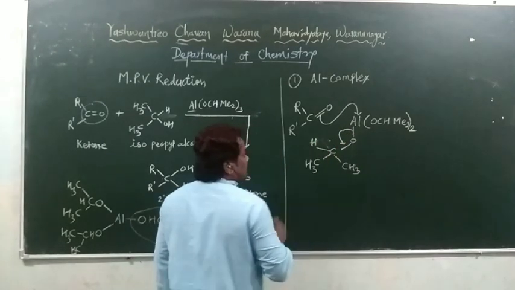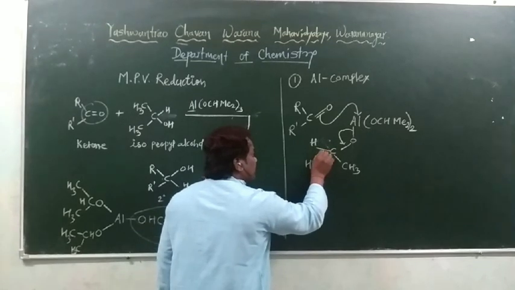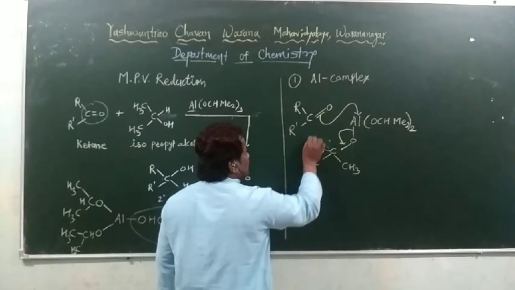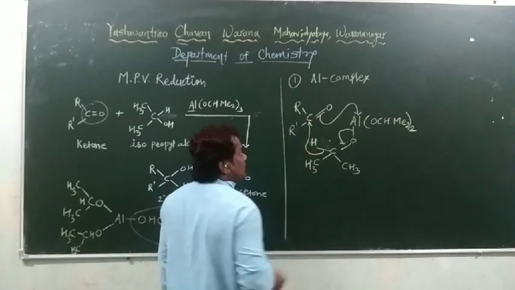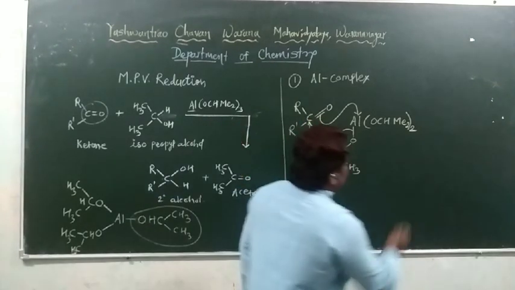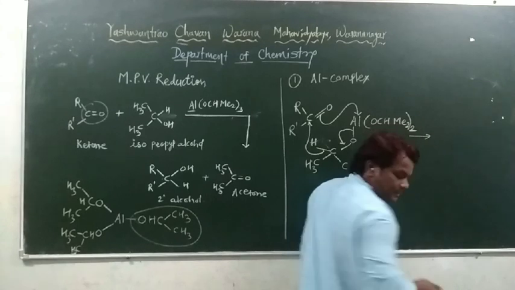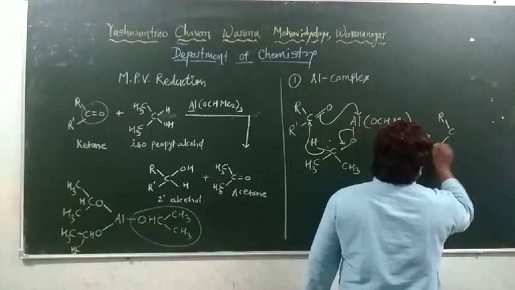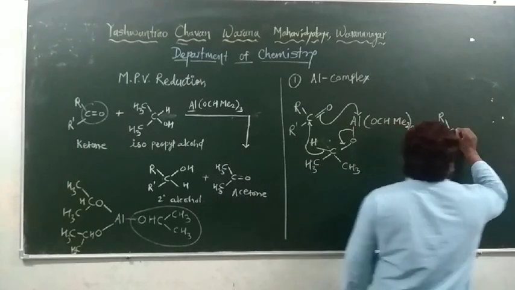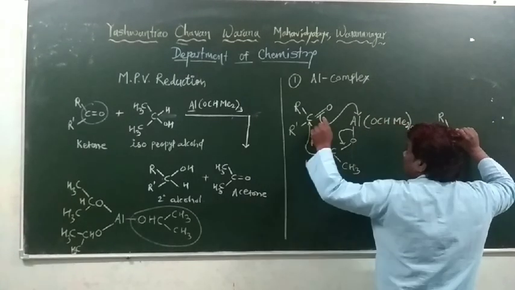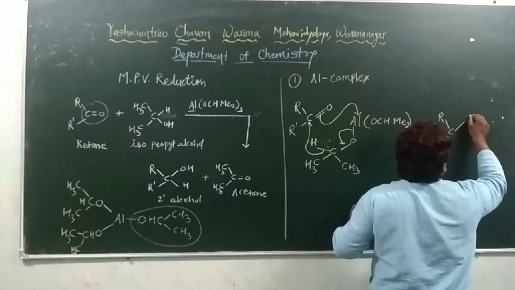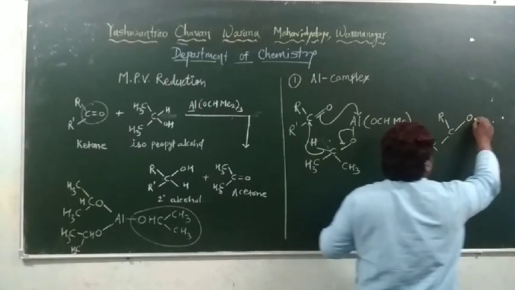This hydrogen along with its bond pair migrates from the carbon-hydrogen bond towards this carbon, and then we get a structure like this. This R as it is, this C as it is, this R as it is. Now one of the sigma bonds from the C double bond O remains as it is. This oxygen is as it is.